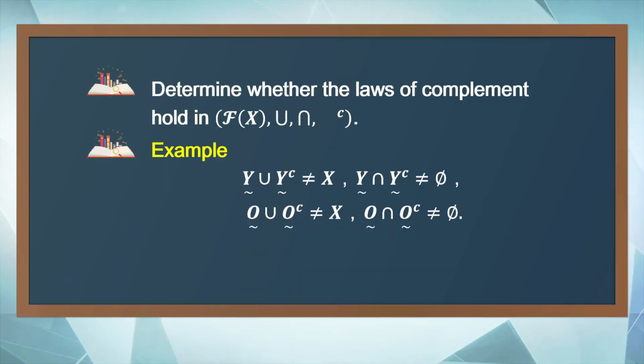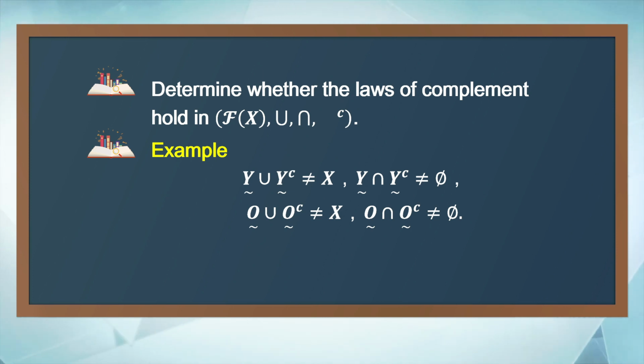Do you remember the examples of young and old? In general, suppose A is a fuzzy set. If it is not a crisp set, then the union of A and the complement of A is not the universal set, and the intersection of A and the complement of A is not the empty set.